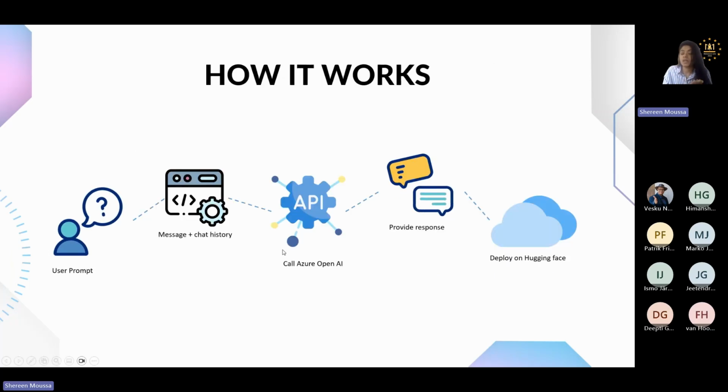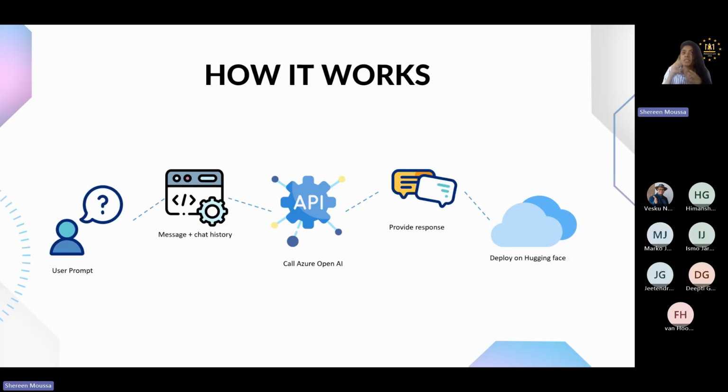So right before I go to the demo right away, let me just tell you how it works under the hood. First, the user will give a prompt, and once the user gives a prompt, it will pass through Gradio, which is going to be our chat interface. Gradio will take the message as well as any chat history that it has, and then pass this to Azure OpenAI.